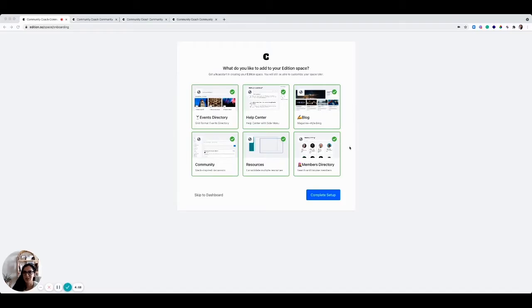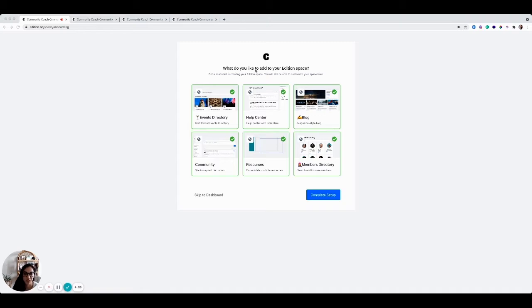So I just signed up to Edition.so. It's a new community platform that had a wait list, and finally I was allowed in. Clicked on the link to sign up and created a name for my community. This is just a test for me to see what the platform can do.